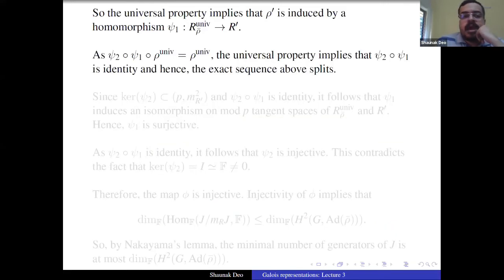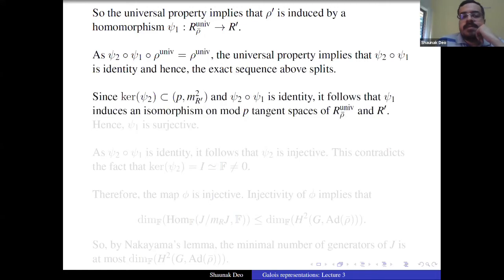Okay. And the kernel of psi2 is inside P comma MR prime squared, where MR prime is the maximal ideal of R prime. And psi2 of psi1 is the identity. So psi1 will induce an isomorphism on mod P tangent spaces of R rho bar unif and R prime, which means psi1 is surjective. Whenever you have a map between CNLWF algebras which is an isomorphism on mod P tangent spaces, it will be surjective, because all the generators are in the image and therefore everything is in the image because of continuity.